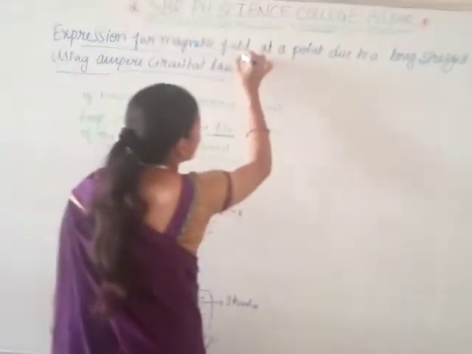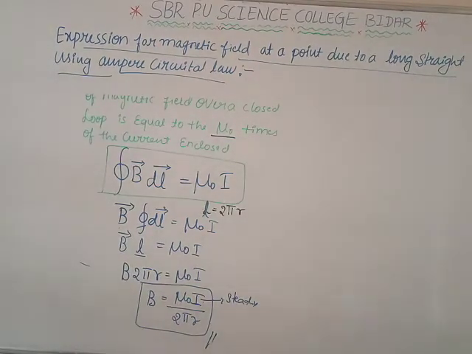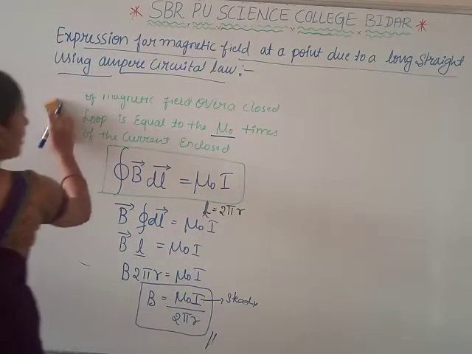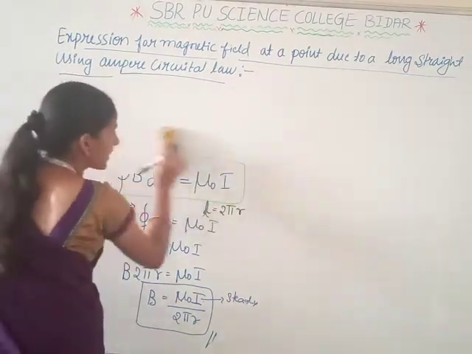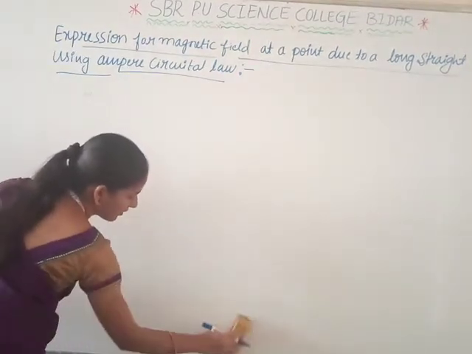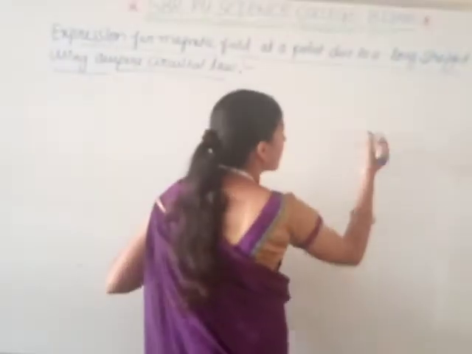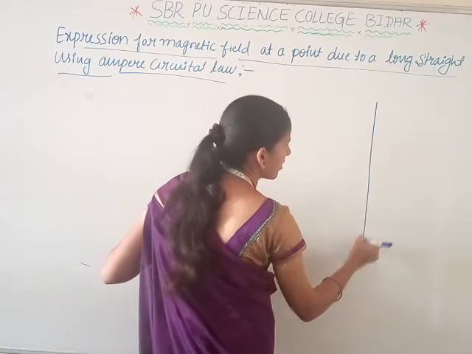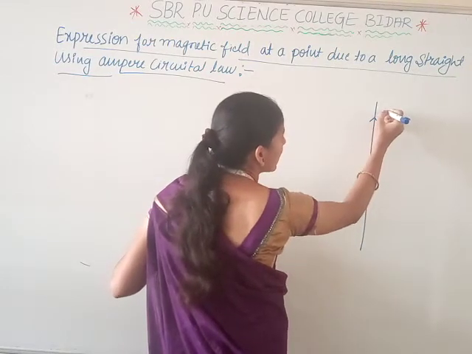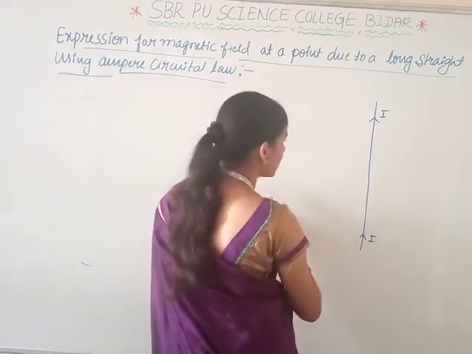By using Ampere circuital law, with a long straight conductor, we have to find the magnetic field here. Okay. Now consider a long straight conductor in which the current I is passing through it.